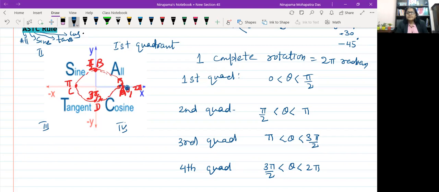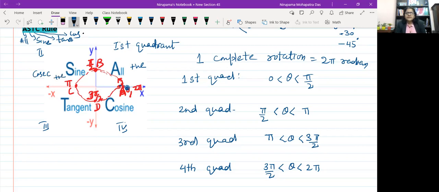Okay, so depending upon the measurement of the angle, whenever we take the quadrants, all sine, tan, cos. It means in the first quadrant, all trigonometric ratios are positive. All means all 6: sine theta, cos theta, tan theta, and cosec theta, sec theta, cot theta. So it is all positive. And in the second quadrant, sine is positive. So sine positive means cosec will also be positive.